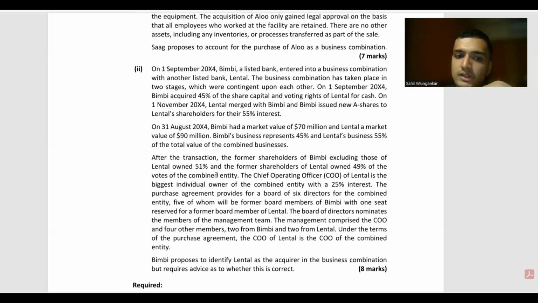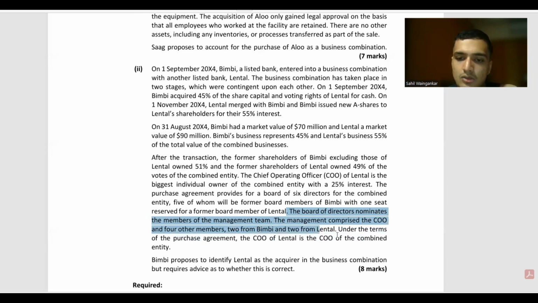In the current scenario, we can see that out of 6 directors, 5 are from Bimbi. And the management team is split equally between the two, that is okay. The board of directors are the only ones nominating the members for the management team. The management team comprises the CEO, the COO, and four other members.